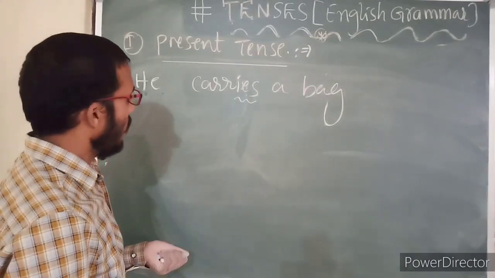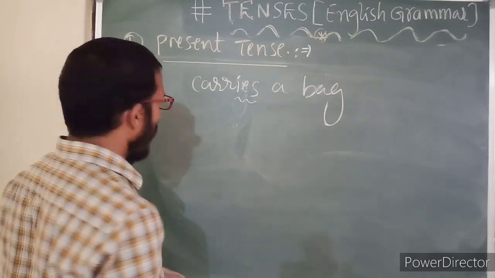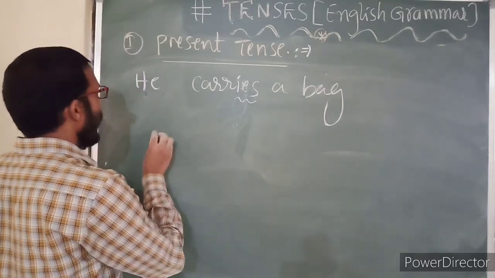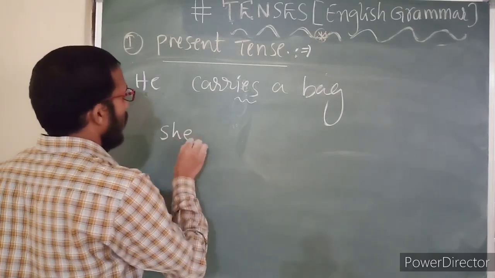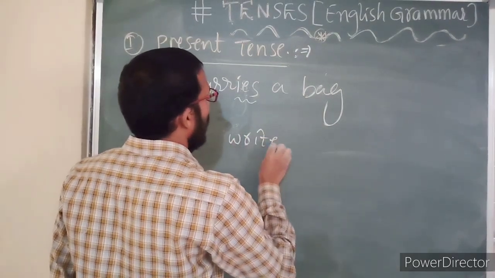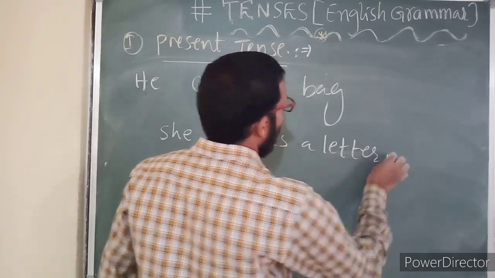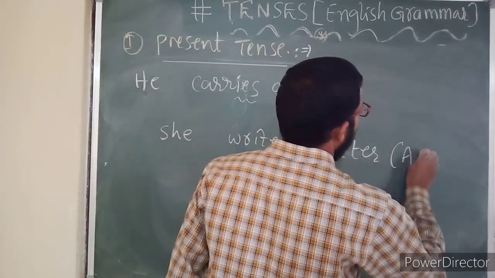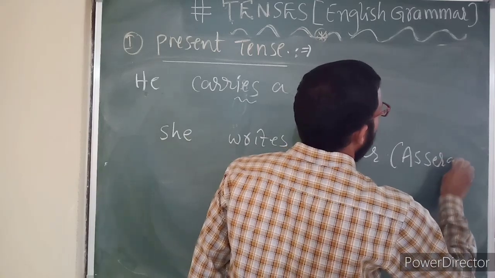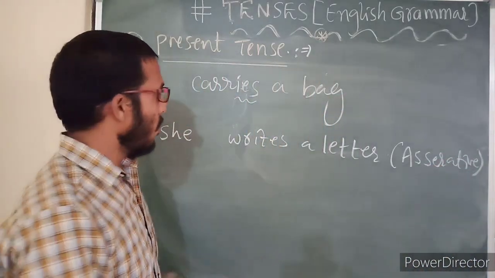Now I am going to make one statement in different formats. Let us write here: She writes a letter. This is called an assertive sentence, also called a declarative sentence or positive sentence.